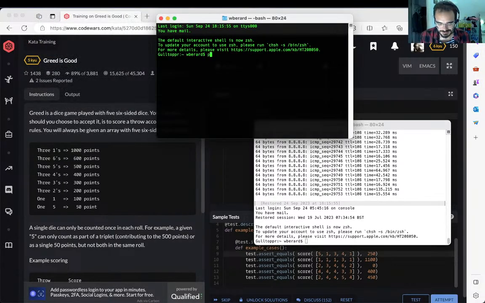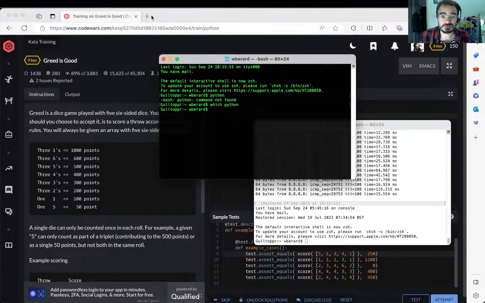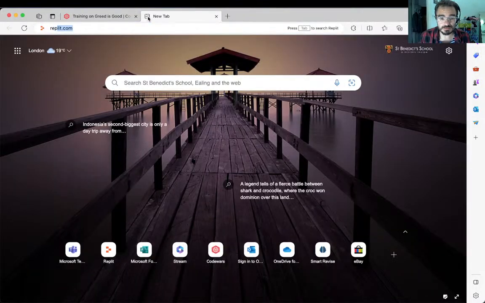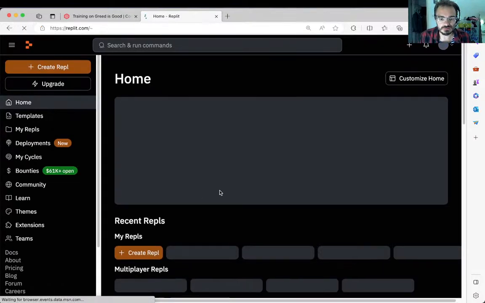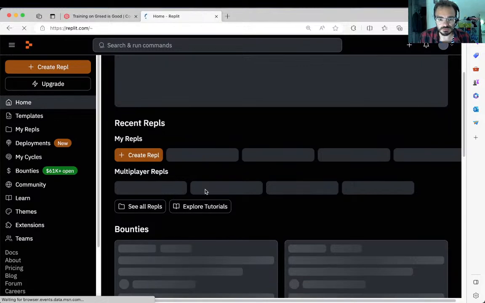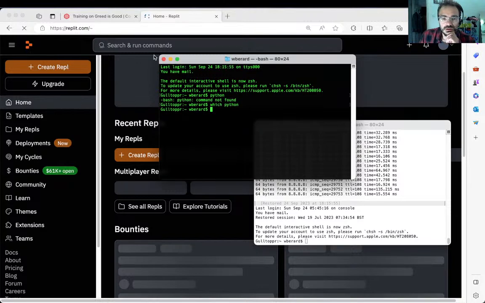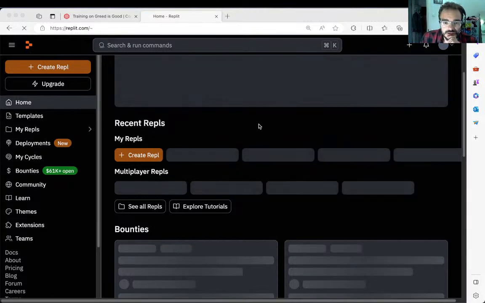Yeah, there we go. That's much better. I feel like a real hacker now. All right, Python: command not found. Fine, I'll just go to Replit, I guess. I just want a Python console, just an IDE or whatever, or just a REPL. Any REPL will do. Okay.